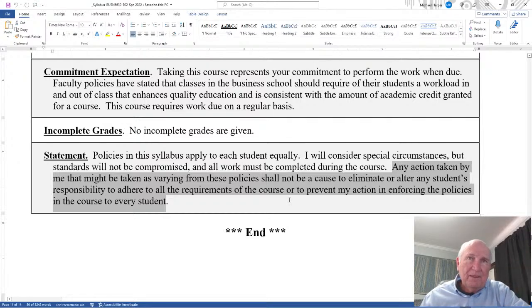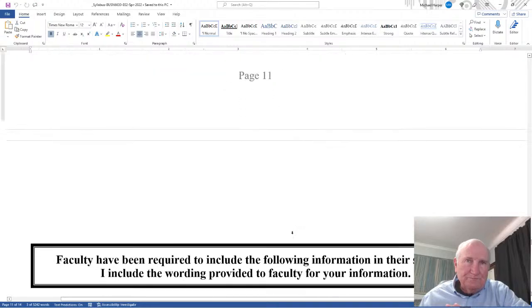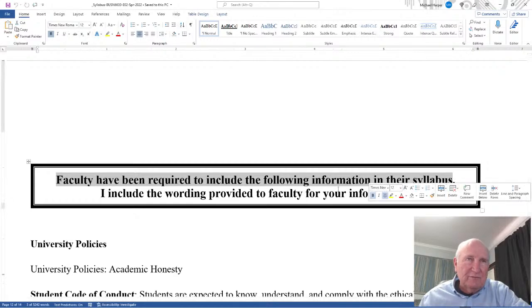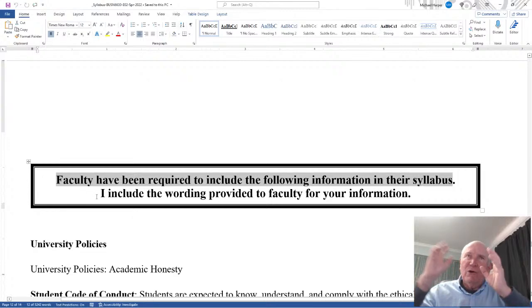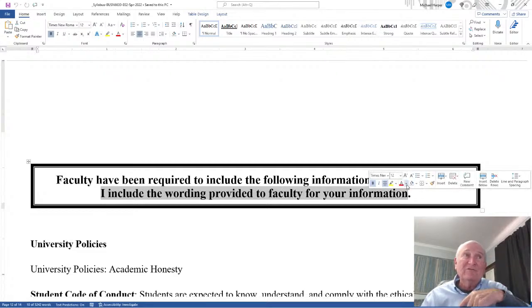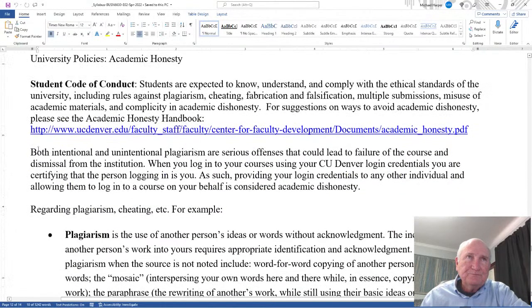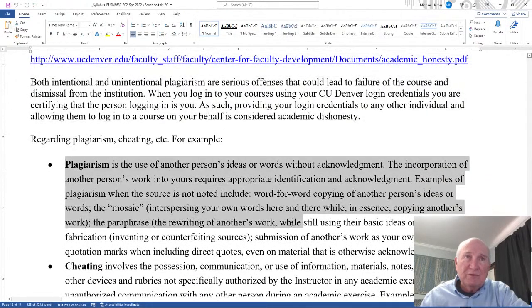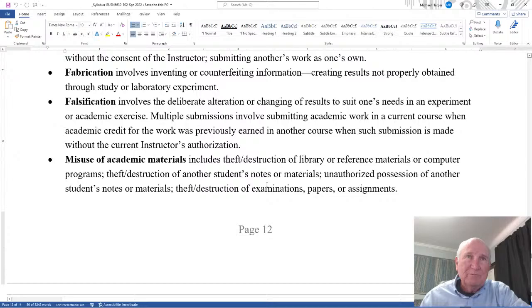Now, this is the end of the syllabus, my syllabus. But there's more. Faculty have been required to include the following information in their syllabus. Instead of trying to find out where I need to put it, I include the wording provided to faculty for your information. This is what they gave me, so I'm just putting it in my syllabus. Okay. Now, you can read this at your leisure. The Code of Conduct, I've already done that, okay? But they go into, here's the definition of plagiarism, here's the definition of cheating, here's fabrication, falsification, misuse of academic materials, etc.